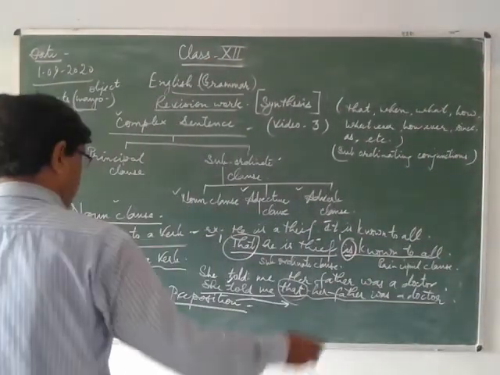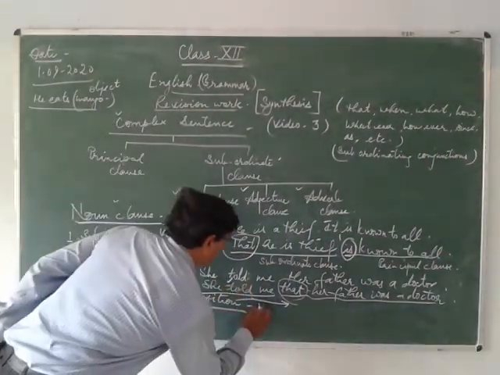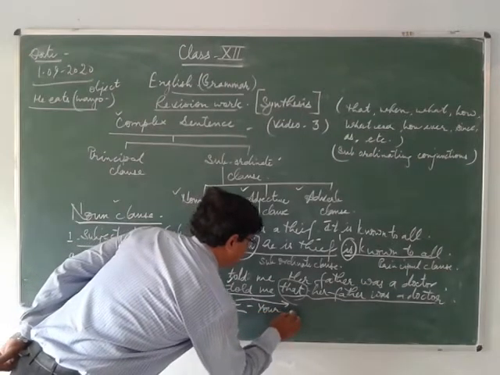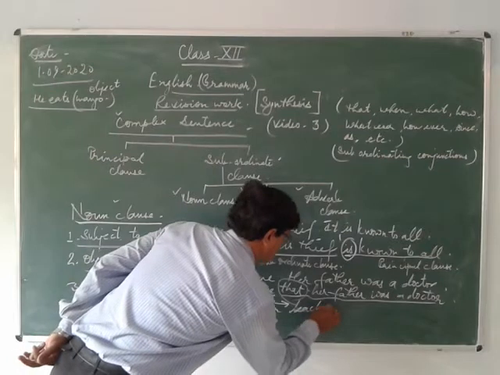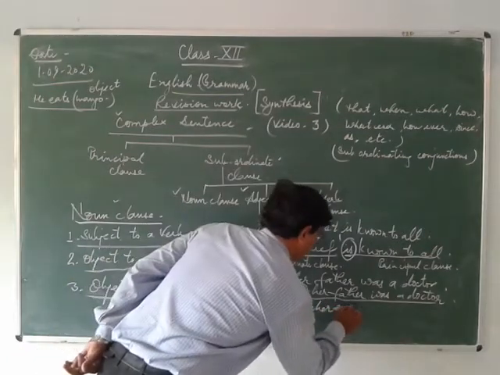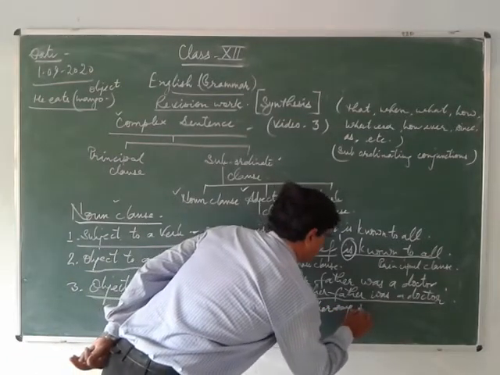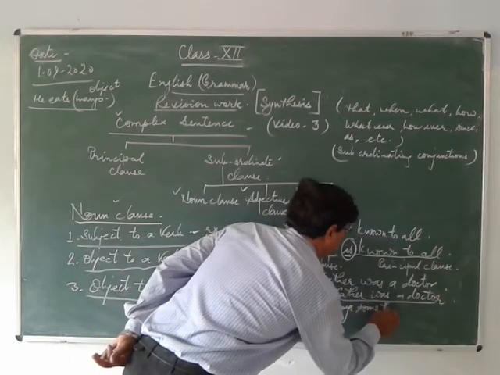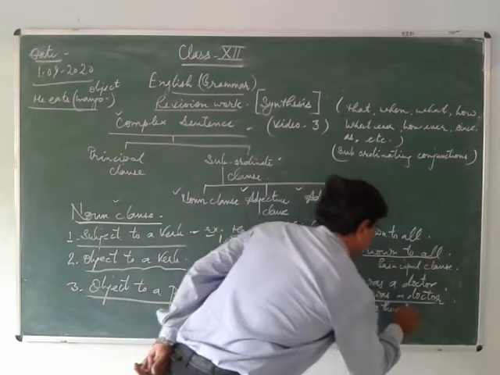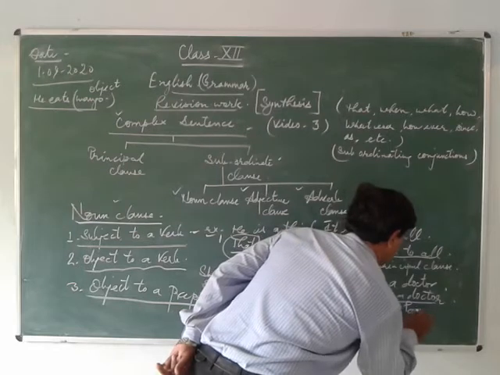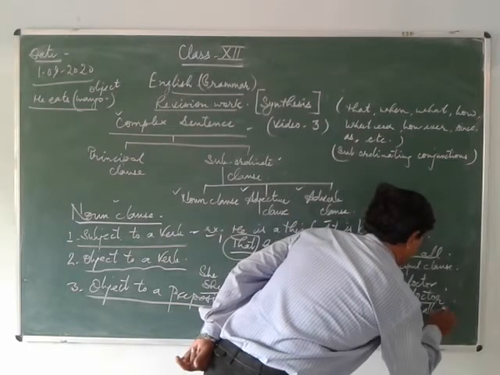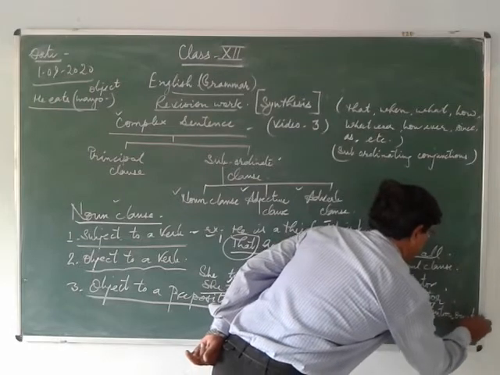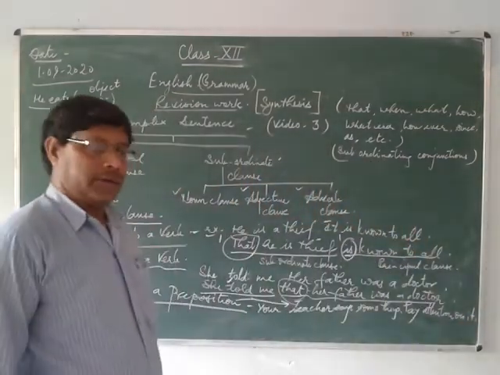See, your teacher says something. Pay attention on it.